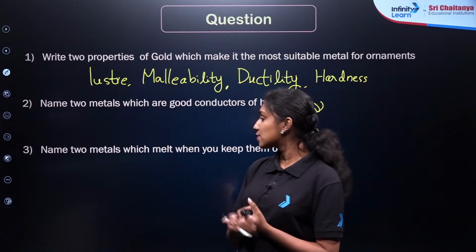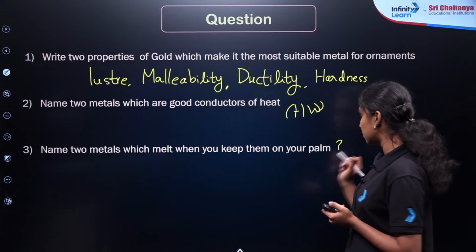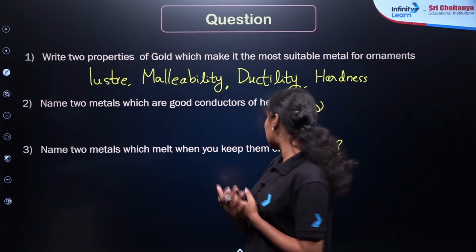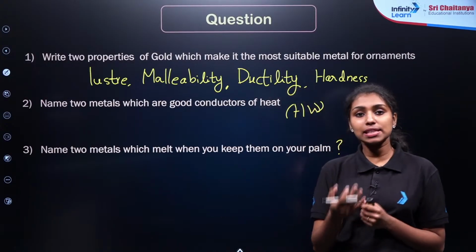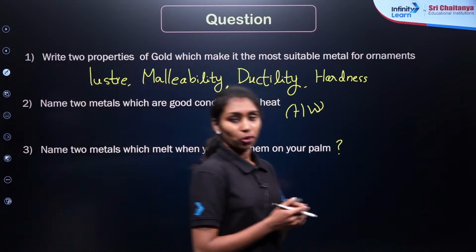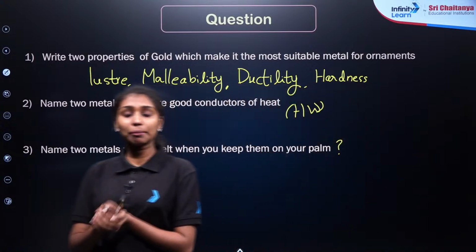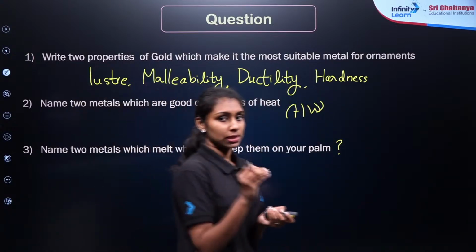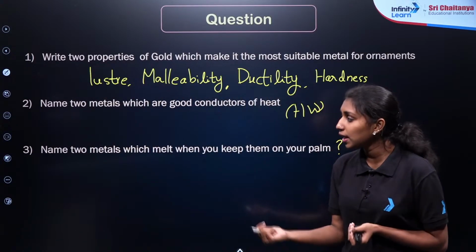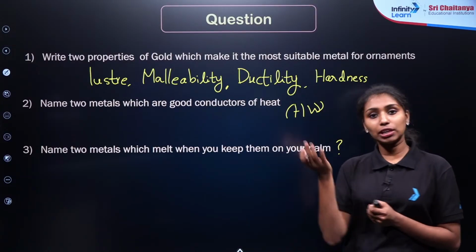Then what about the next question? Name 2 metals which melt when you keep them on your palm, which means they have a very low melting point. In general, all metals have high melting and boiling points, right? There will be exceptions, and the question is asking for those exceptions: the 2 metals which melt at very low temperatures, or melt when you keep them on your palm.